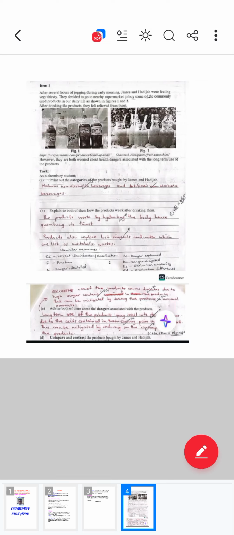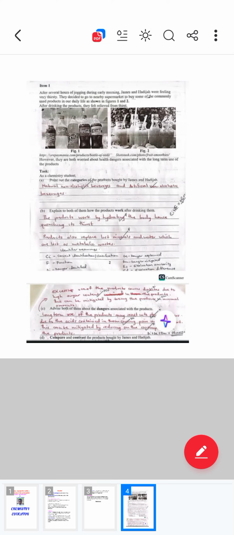Or you can just say they bought non-alcoholic beverages, because juice and soda are all non-alcoholic beverages. So they bought non-alcoholic beverages, for example soda and juice. There you get your marks.